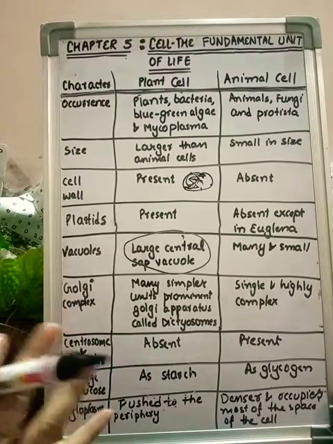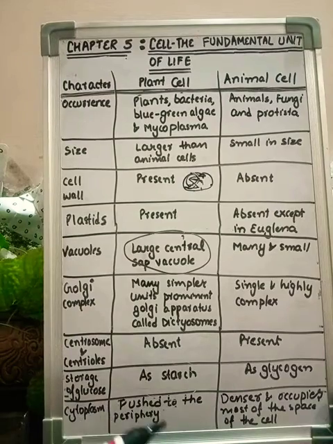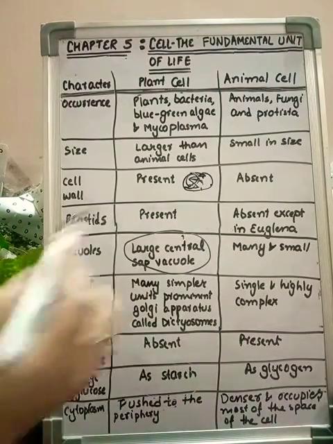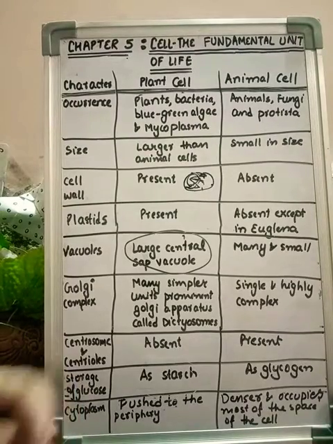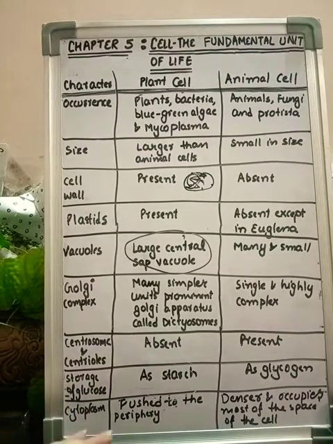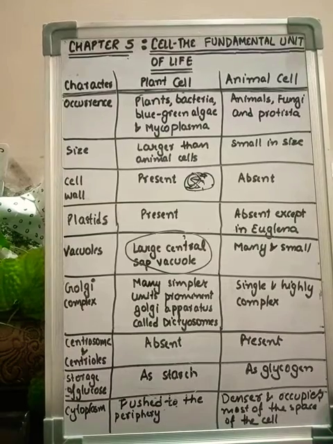In animal cell, your cytoplasm is very dense, very thick, and occupies most of the space of the animal cell. It is actually filled with, or it remains occupied with the cytoplasm. So this is all about the difference between plant cell and animal cell. Very very important question from examination point of view. Thank you.